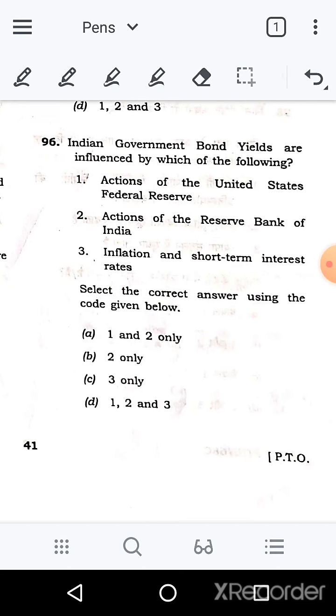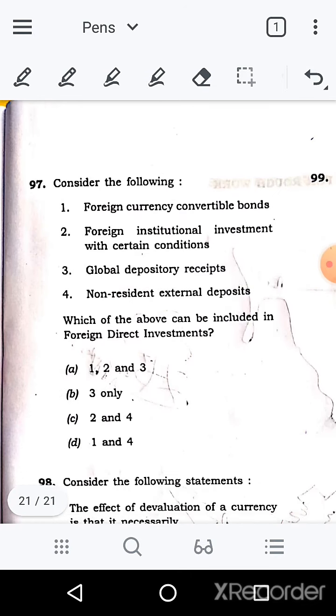Next question is 96th. Indian government bond yields are influenced by which of the following? Here: actions of the United States Federal Reserve, actions of Reserve Bank of India, inflation and short-term interest rates. So which are the reasons which influence the yield of government bonds? All three influence the bond yield. Next question is 97th.